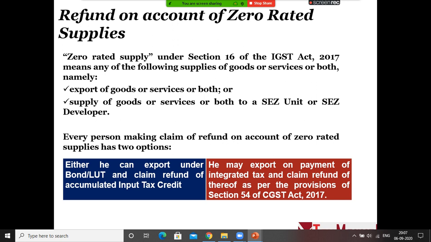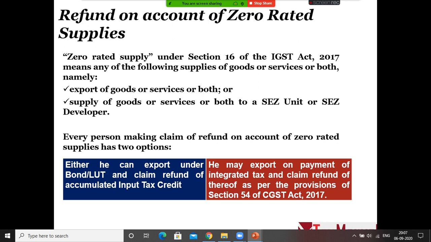Only challenge is your shipping bill details, port code details, and shipping bill date should all be entered in table 6A of GSTR 1. If there is a mismatch between your table 6A and your actual shipping bill, the refund will get stuck. And in case of supply without payment of tax, under bond or LUT, you apply for a separate refund application in the GST common portal.